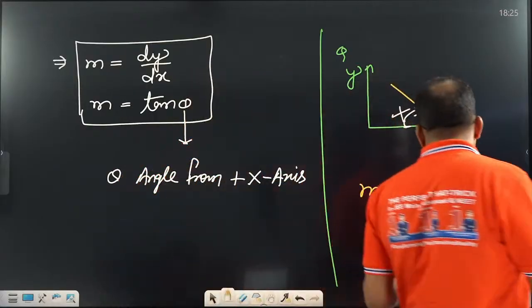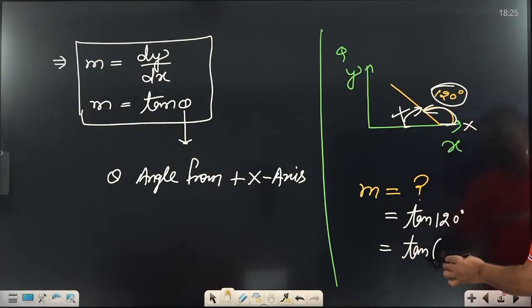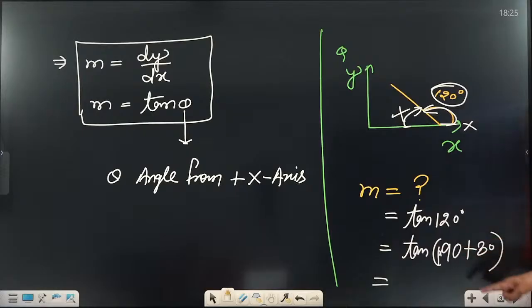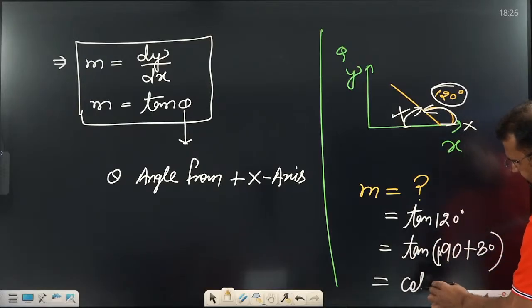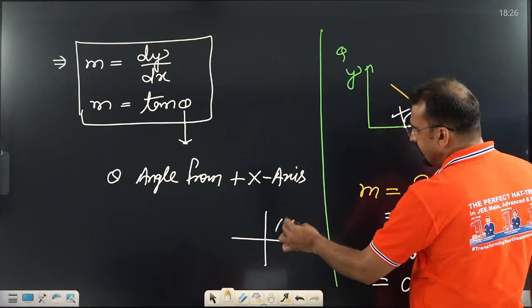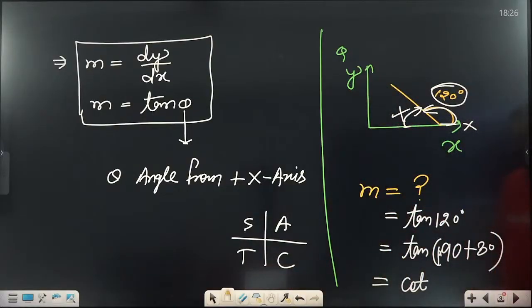If someone doesn't know how to calculate it, let us take this value. You can write it in the form of a 90 multiple. So 120 we can write as 90 plus 30. 90 multiplied with 1, that means an odd multiple. Whenever we find an odd multiple of 90, tan will be converted into cot. What is the next process? I think you know this rule, the ASTC rule. What is the ASTC rule?